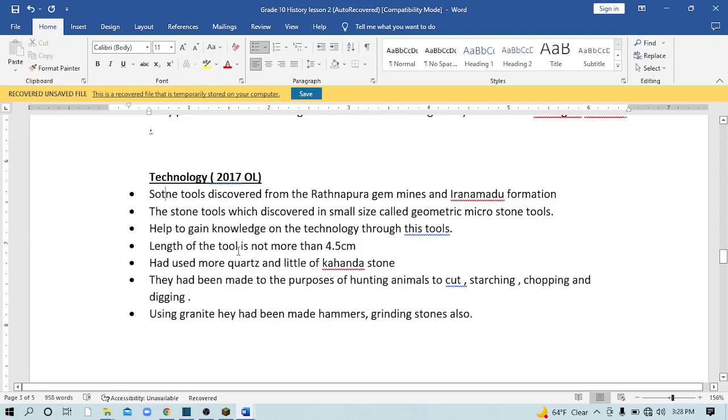Small stone tools, that means we call them geometric microstone tools, not more than 4.5 centimeters. They used Kahada stone for that. For hunting animals, cutting, chopping and digging, they used granite.